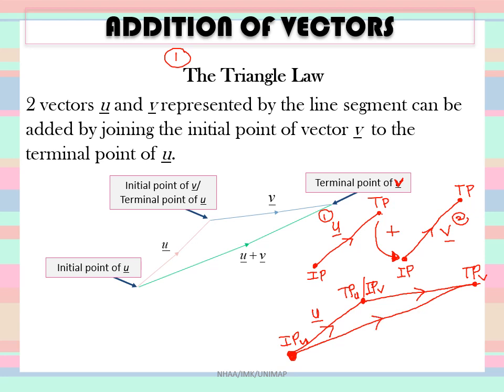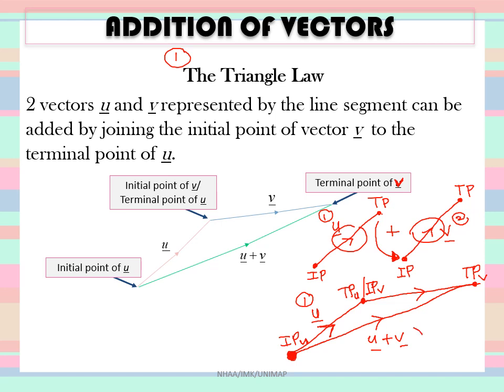Okay, so this is the resulting vector u plus vector v. Make sure you look at the arrow there. We follow from there to there, and the resulting vector is this. Never change the direction. Make sure you don't change the direction. Direction must follow there and there. And the resulting vector must start from the initial point of the first vector, and the arrow goes there.